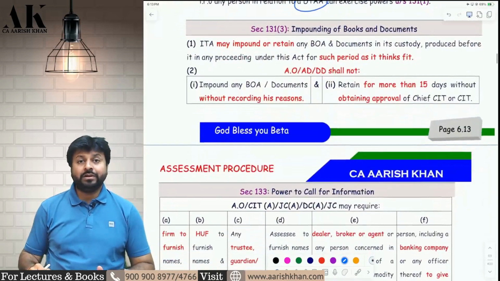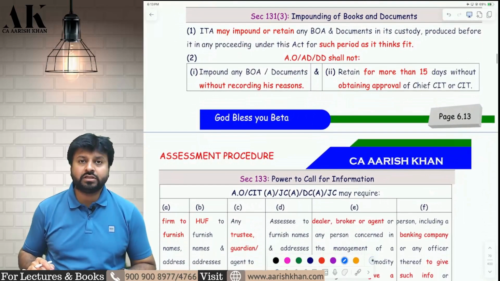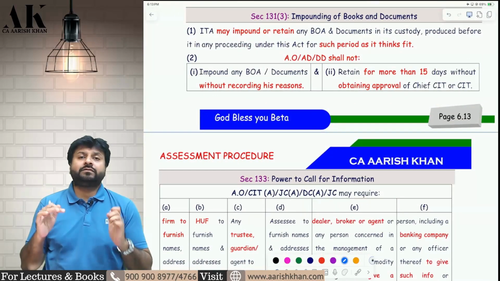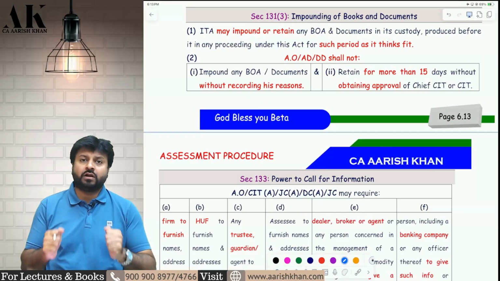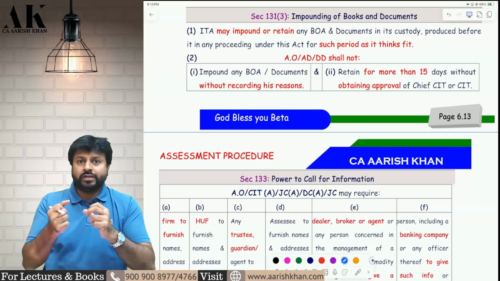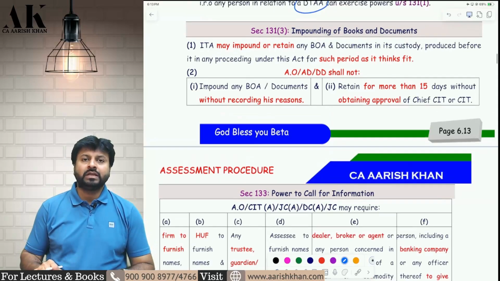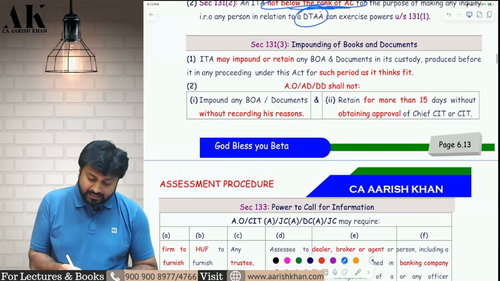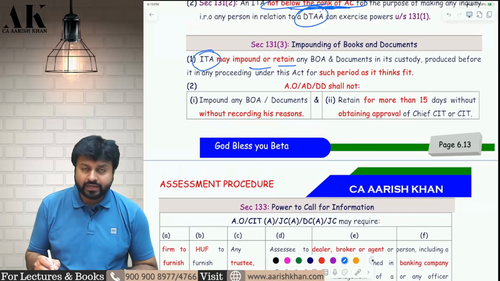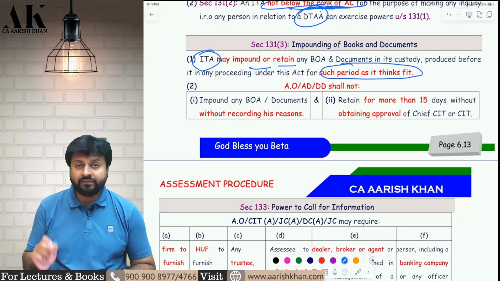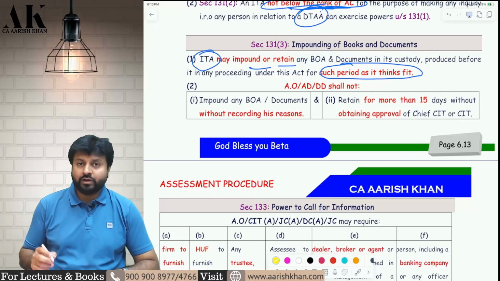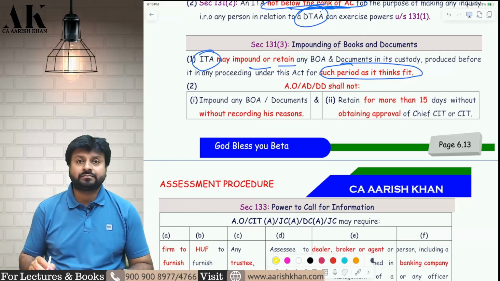Okay. Now coming to the next section, section 131, subsection 3. Impounding of books of accounts. What do I mean by impounding of books of accounts? Impounding of books of accounts means to take the books of accounts in custody. Can the income tax department take your books of accounts in custody? If yes, for how many days? Yes, the income tax department may impound and retain your books of accounts for such period as they think fit. For as much time as they want, they can take the books of accounts in their custody.